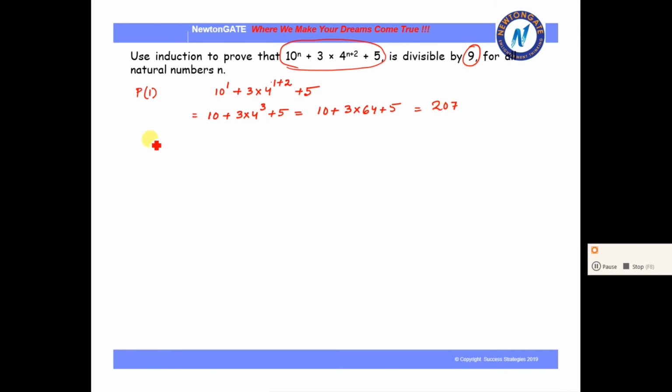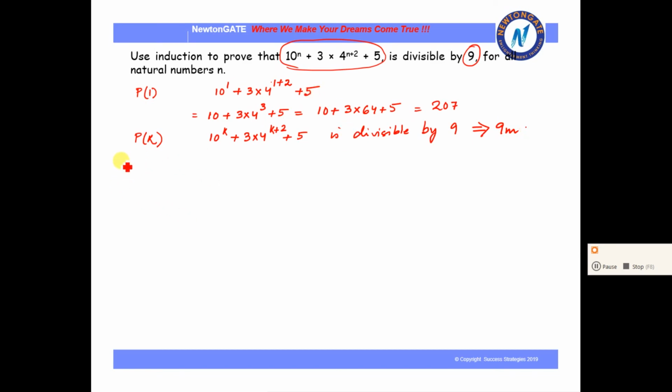Now next, if it is correct, we can take the hypothetical step as Pk to be true, which means that 10 to the power k plus 3 into 4 to the power k plus 2 plus 5 is also divisible by 9. So if it is divisible by 9, we can represent it by 9m. This will be equal to 9m.